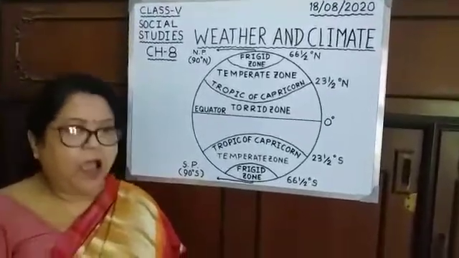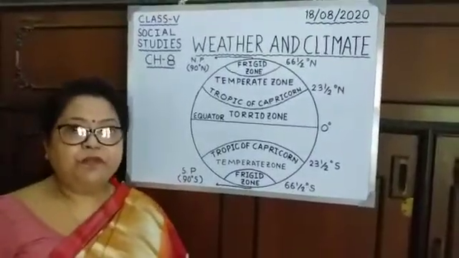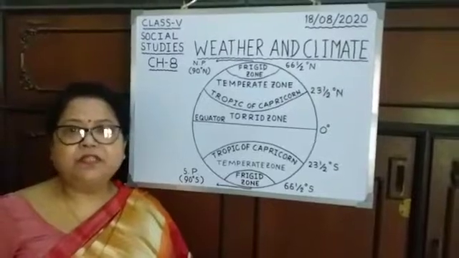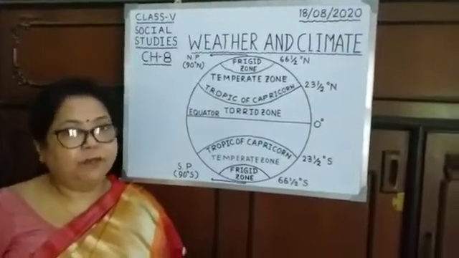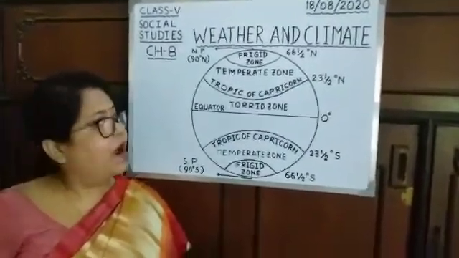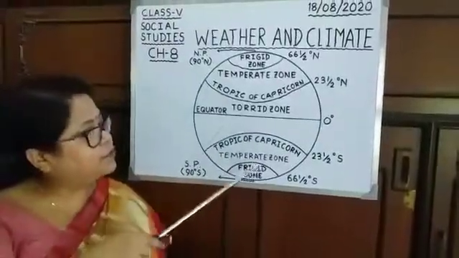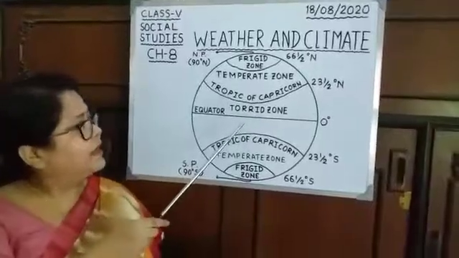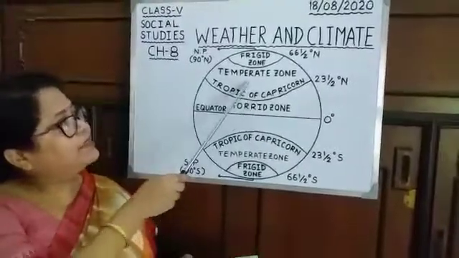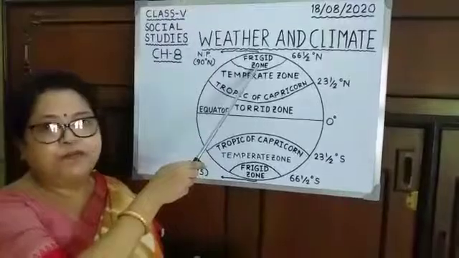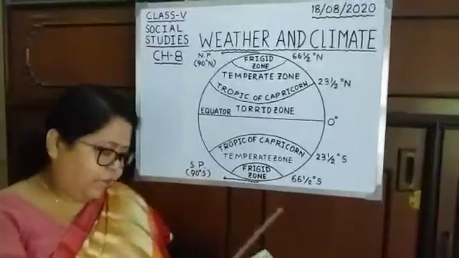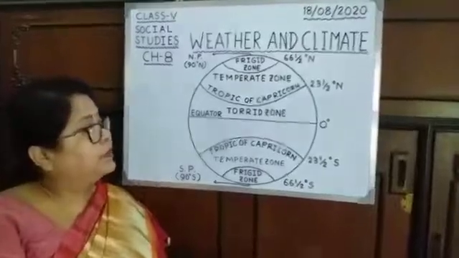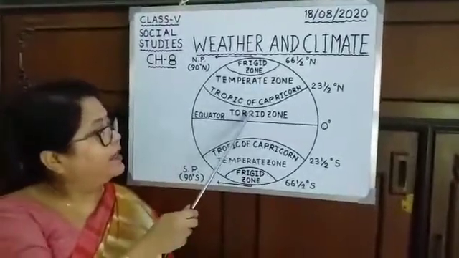Clear? Now children, different regions of the earth receive different intensities of sunlight. On the basis of that, our earth is divided into 3 temperature zones. What are these? They are torrid zone, temperate zone and frigid zone. Okay. Now the torrid zone is the hottest zone. You see, they are near the equator.